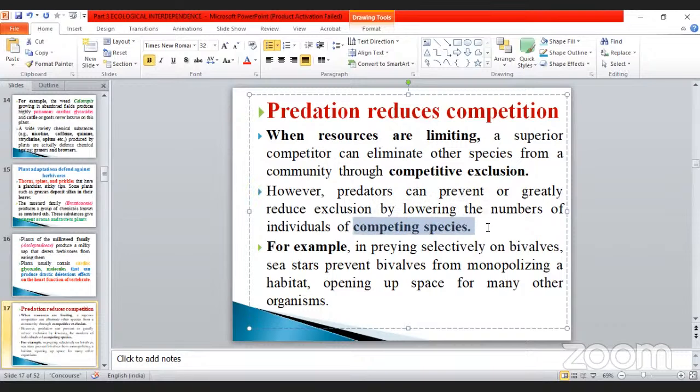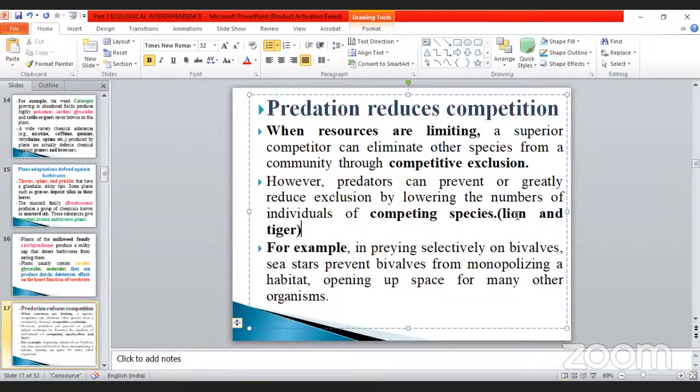Here you must take lion and tiger only, because both are okay. Lion is very brave and tiger is also very strong and brave. But when both fight for the prey, the lion easily kills the tiger, so the tiger is eliminated, excluded. This is very important.